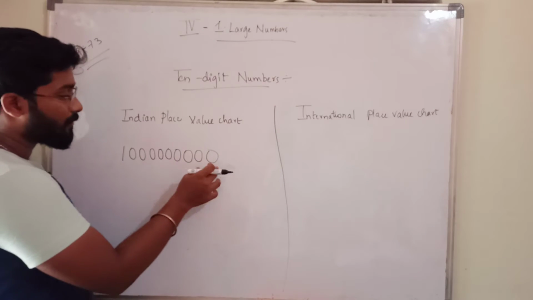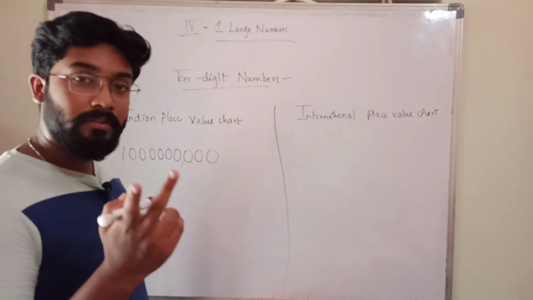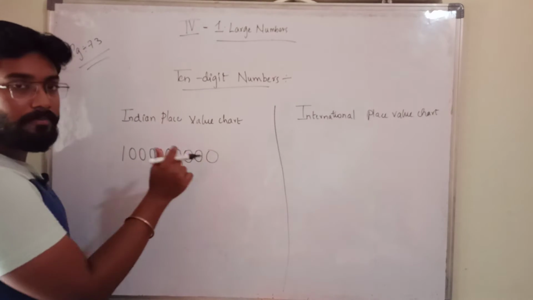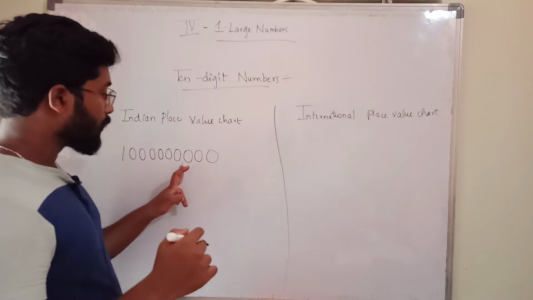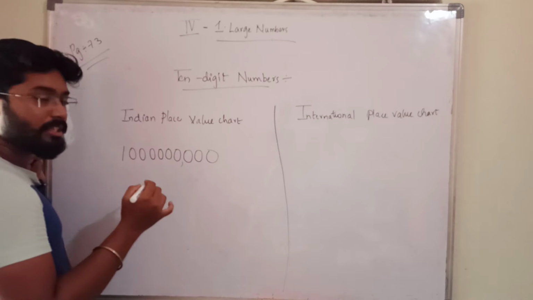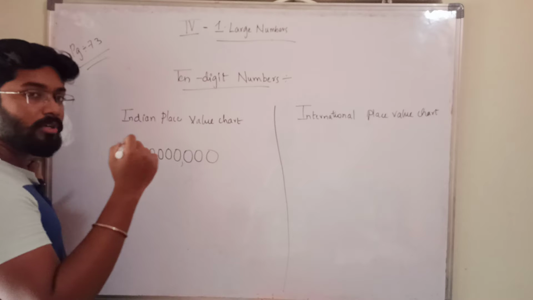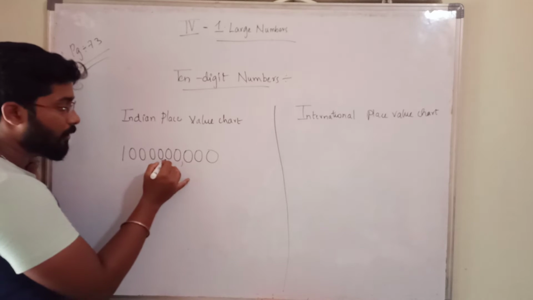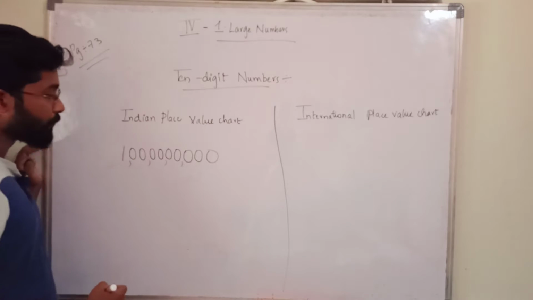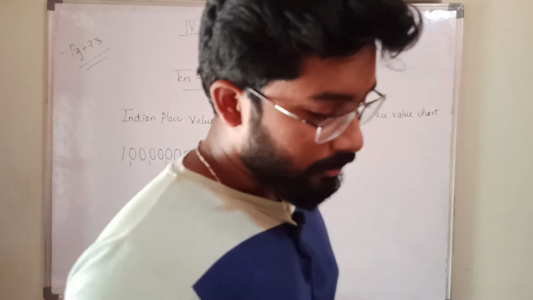I said before, after the first 3 digits put 1 comma, then continue putting a comma after every next 2 digits, successive 2 digits. So this is the first step: put a comma after 3 digits from right to left. Then you have to put a comma after every 2 digits only, not every 3 digits. Here after 2 digits 1 comma, here again, here.